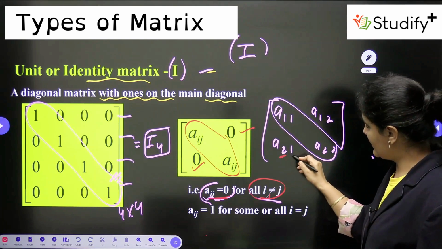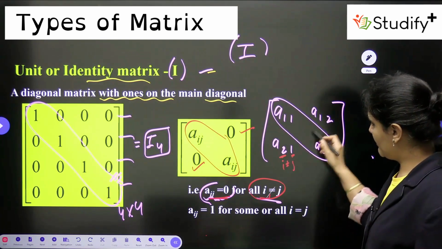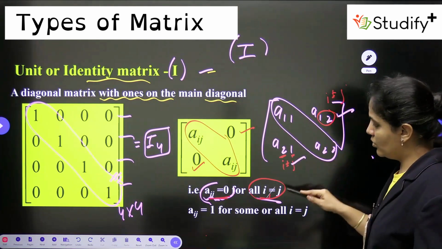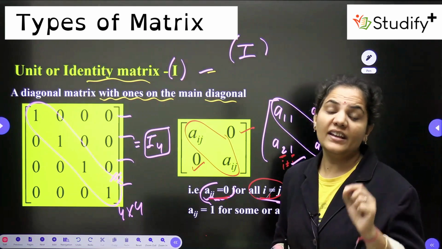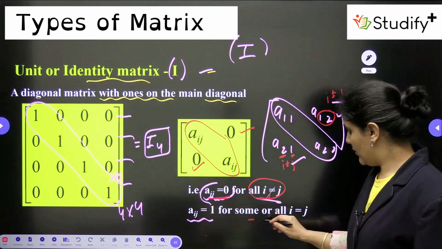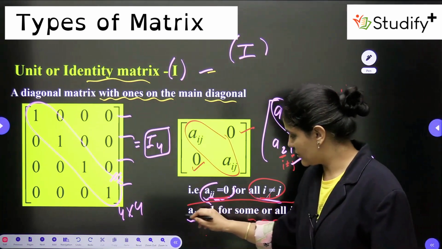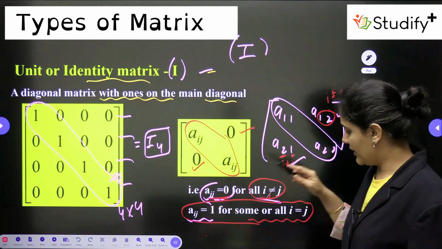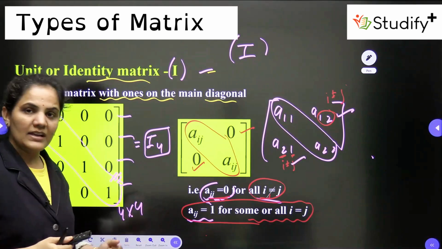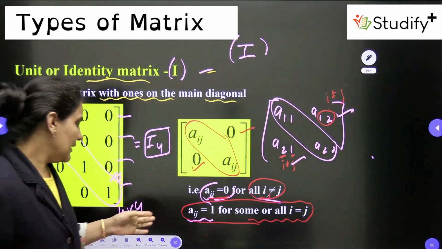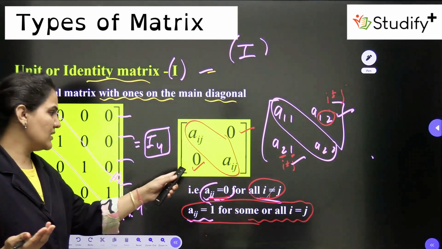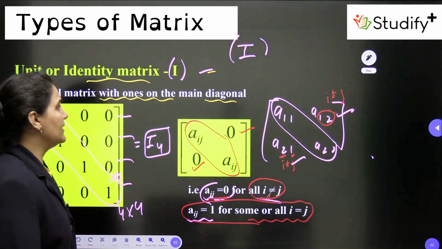Here you can see i is not equal to j, 2 is not equal to 1. Here also we have i not equal to j, right? So these two will be 0 in a unit or identity matrix, and aij is equal to 1 for all i equal to j. Very simply we can understand this one. Clear guys? So this is a very simple thing. The unit or identity matrix is a basic matrix. This is nothing but a 2 cross 2 identity matrix.